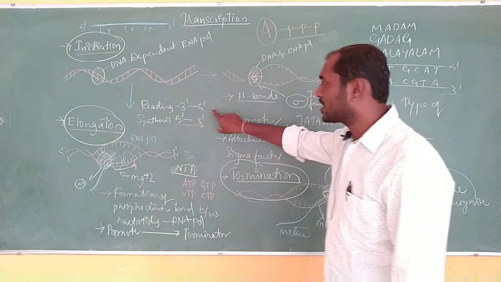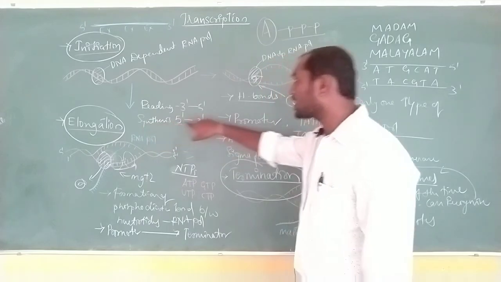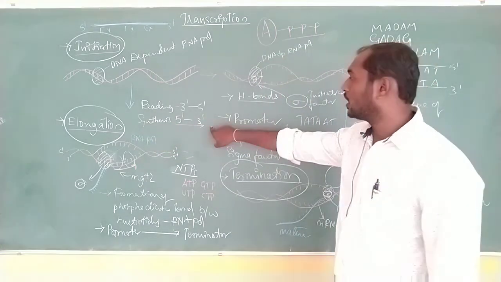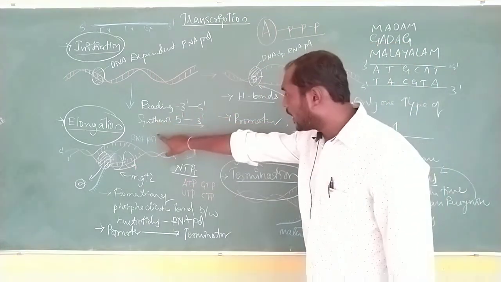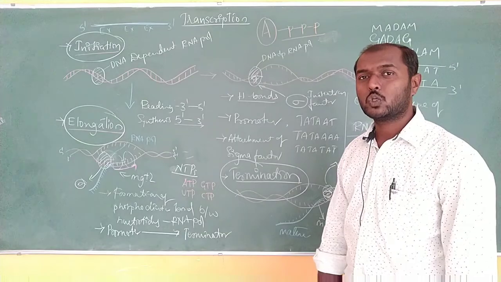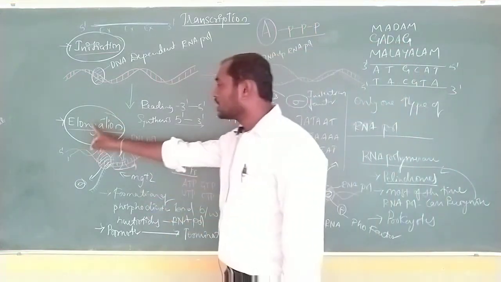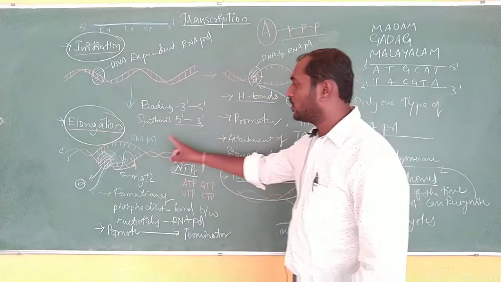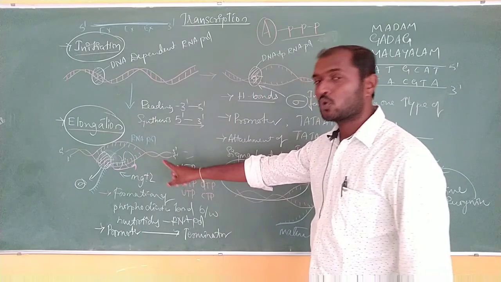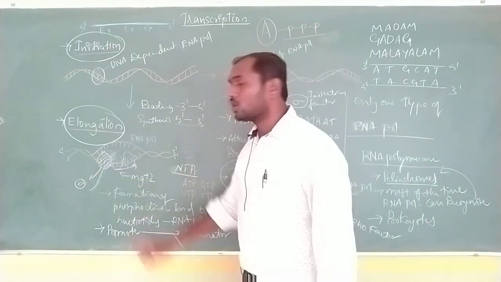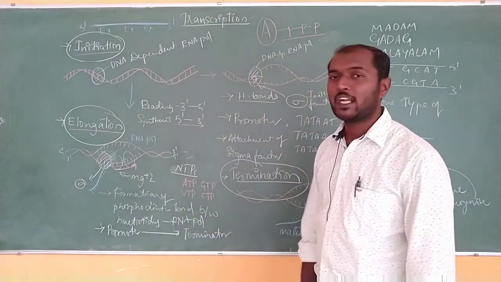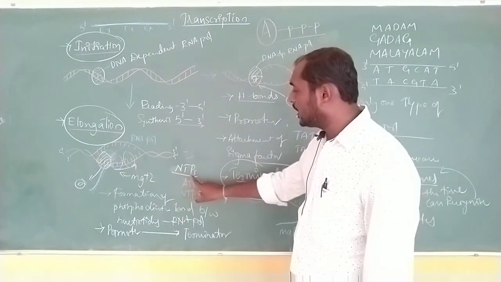The reading strand is always 3' to 5' and the synthesizing strand is 5' to 3' direction. The second stage is elongation, where the formation or joining of nucleotides takes place. What are they called? NTPs.